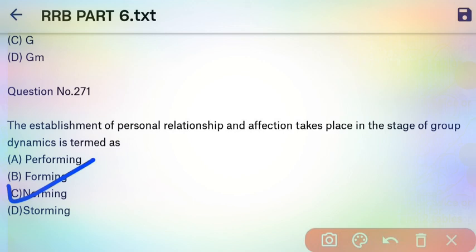So there are mainly 5 stages of group dynamics. First one is forming, then storming, then norming, then performing, and last one is adjourning. So these are the 5 stages of group dynamics. In forming, then storming, members start to communicate their feelings but still view themselves as individuals rather than part of the team. In the norming stage, people feel part of the team and have one common goal, and performing is performing toward achieving that one common goal. So these are the stages of group dynamics.